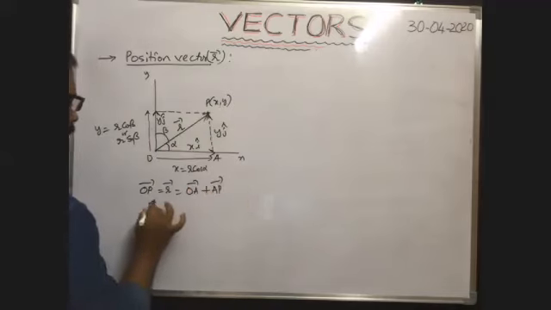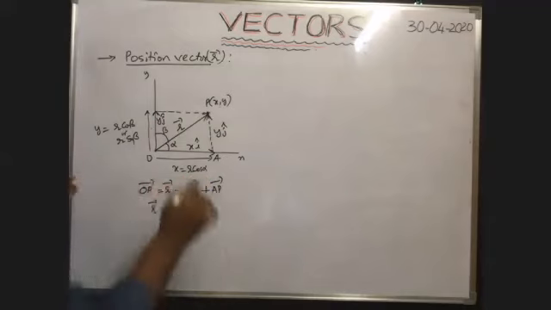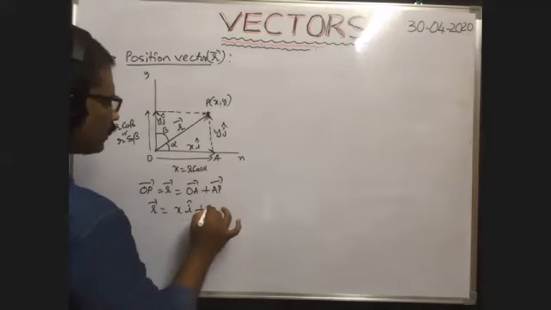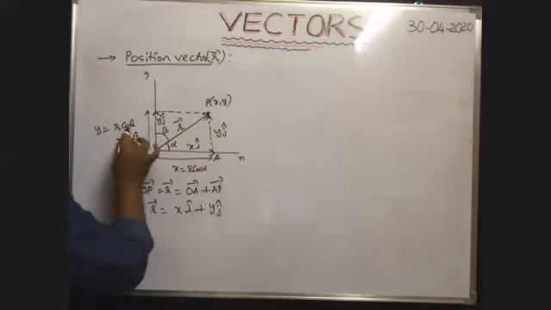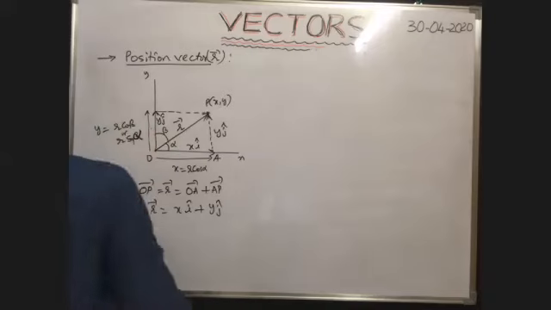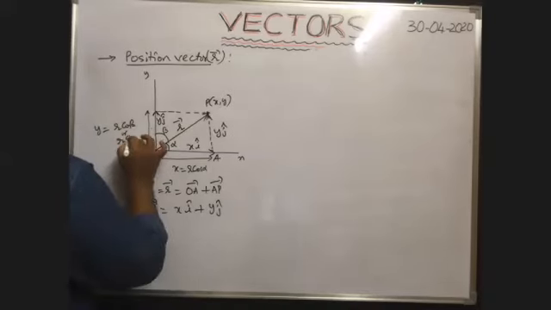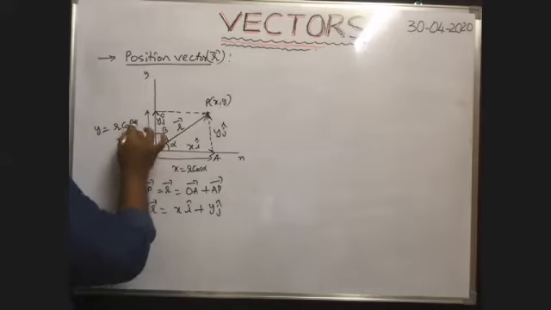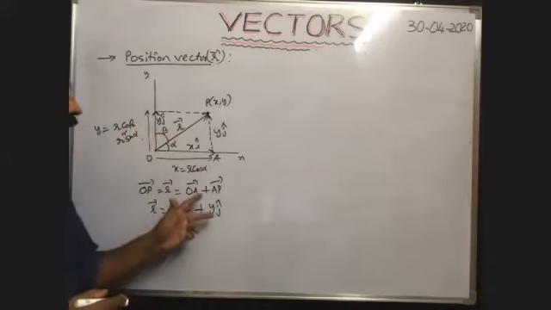So r bar is equal to, what is OA bar? OA bar is equal to x into i cap, no? x into i cap plus AP bar, which means y into j cap. Of course, the x value means r cos alpha, and the y value means r cos beta or r sin alpha, because beta is equal to 90 minus alpha. When you substitute beta equal to 90 minus alpha, then you will get r sin alpha. That's why r bar is equal to x i cap plus y j cap.